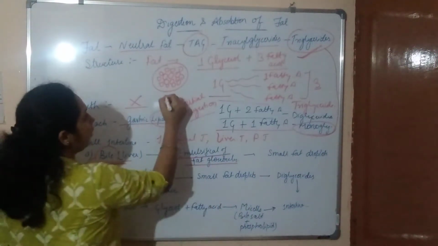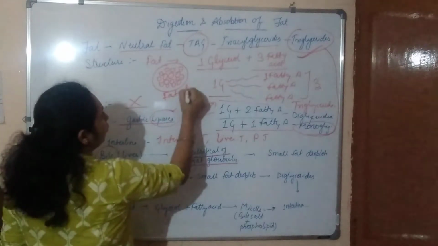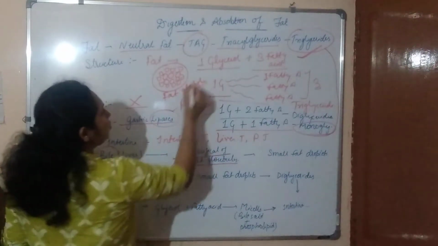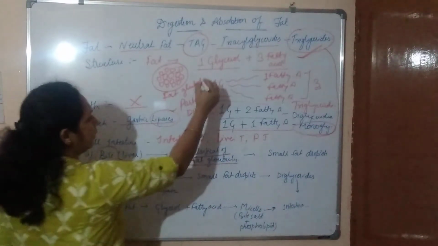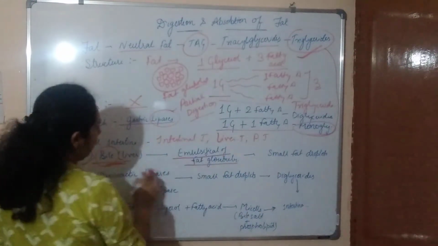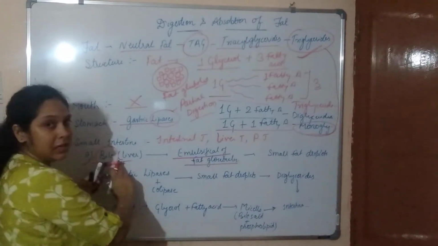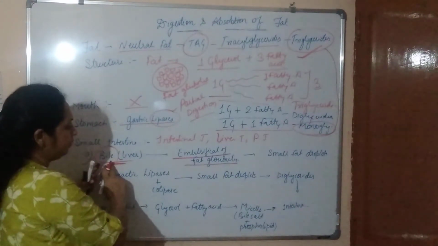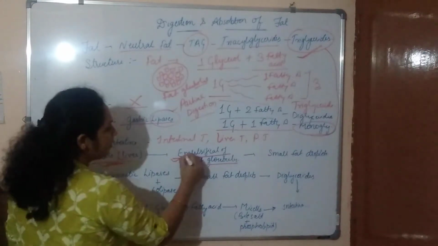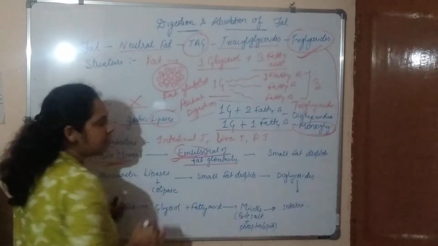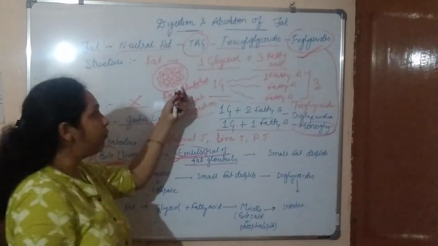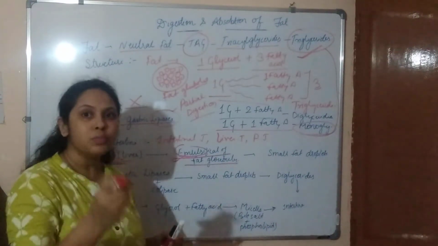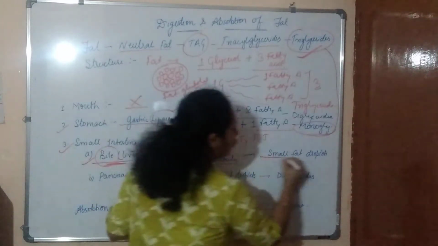So that is called fat globules. We also call it the large mass of fat globules. Now here, the bile which is produced by the liver starts to emulsify. What is the meaning of emulsification here? Emulsification means the breakdown of these fat globules into small fat droplets.